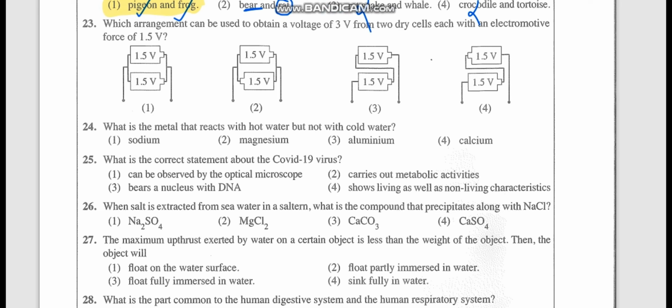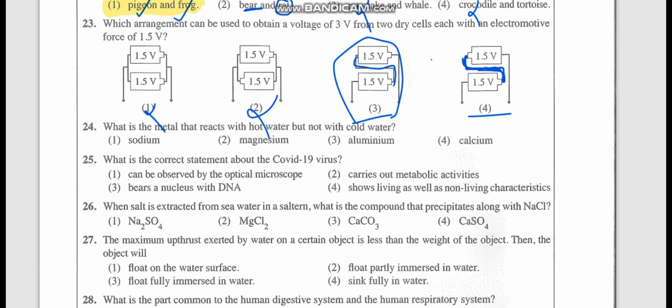Which arrangement can be used to obtain a voltage of 3 volt from two dry cells, each with an electromotive force of 1.5 volt? Here they are asking you to get 3 volt. That means the batteries should be connected in series so that we can add 1.5 and 1.5 and get 3 volt. First one is parallel, not possible. Second one is also parallel. Now the third one and fourth one are series. But when you see the fourth one, you can see the same terminals are connected here, so that way you can't make a circuit, no? Opposite terminals should be connected. So the third one is the most suitable answer to get 3 volt.